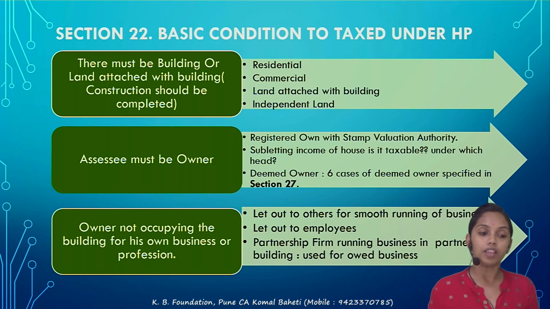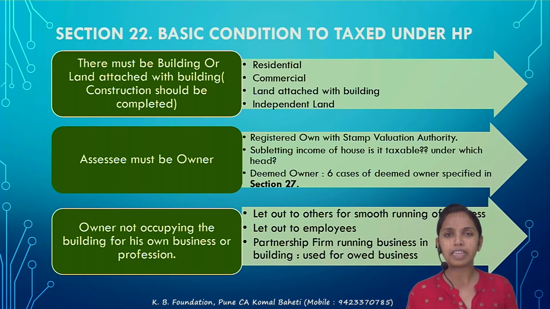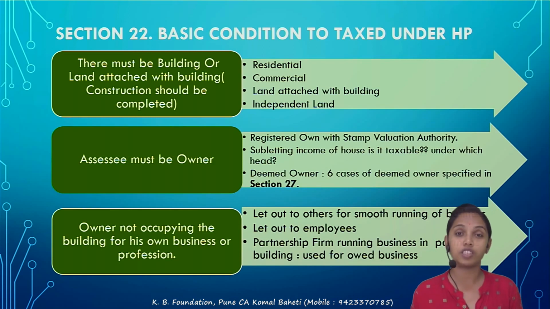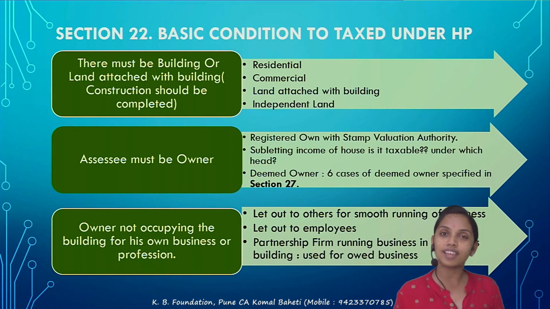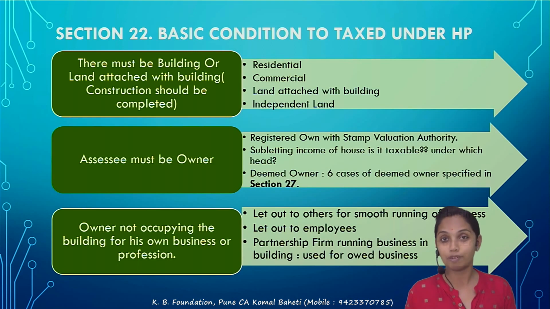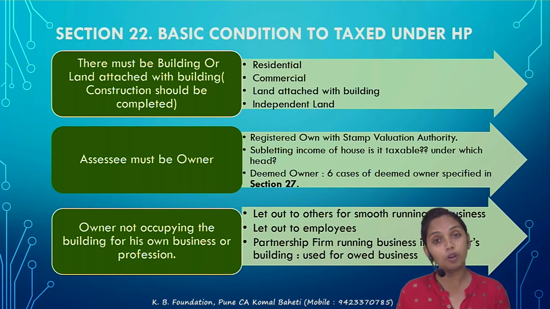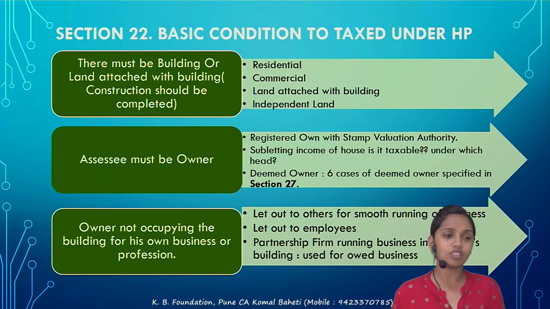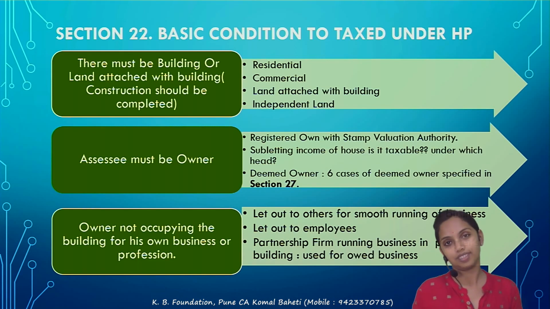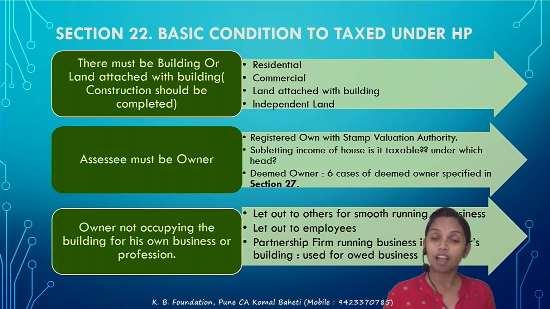Second, very common, the quarters. Many of the government companies, such as Tata's and Godrej, give quarters to the employees. They do charge rent to the employees. So they are receiving the rent. Whether their rental income is to be taxed under the HP? The first, there must be a building. Section 22 says, yes, there is a residential house. Second, the company should be the owner. Yes, Tata Motors and Godrej are the owners of that. Correct. The third, it should be used for the own business. Actually, the residential house is not used directly for the business. But an indirect nexus is there. How?